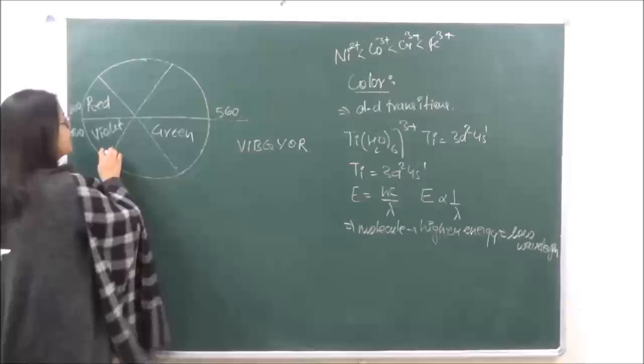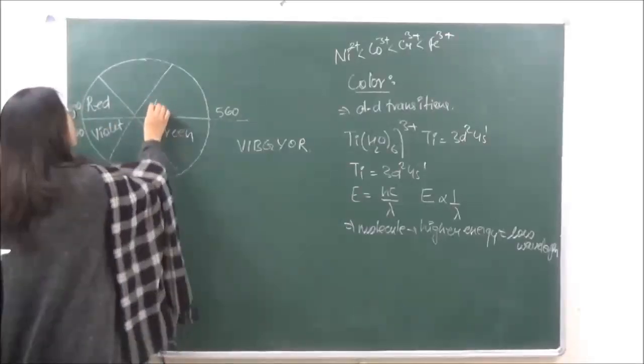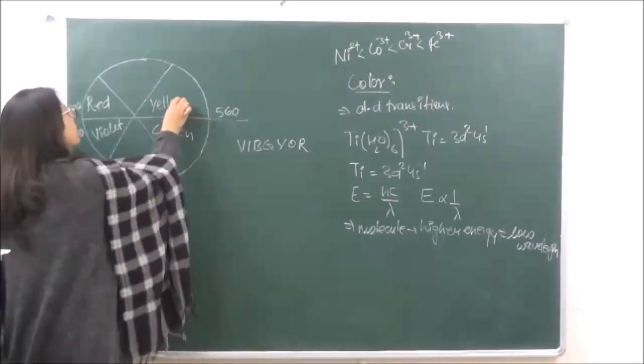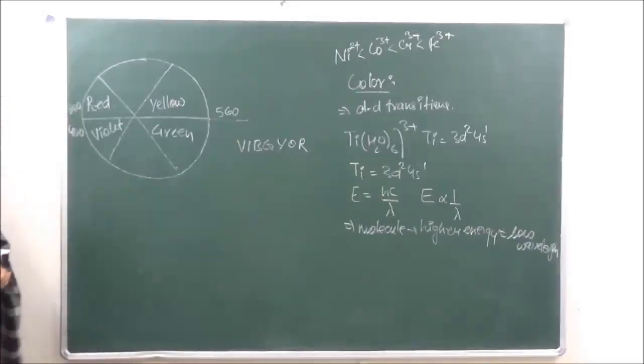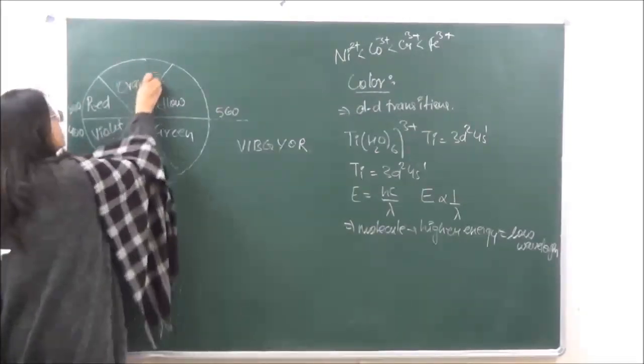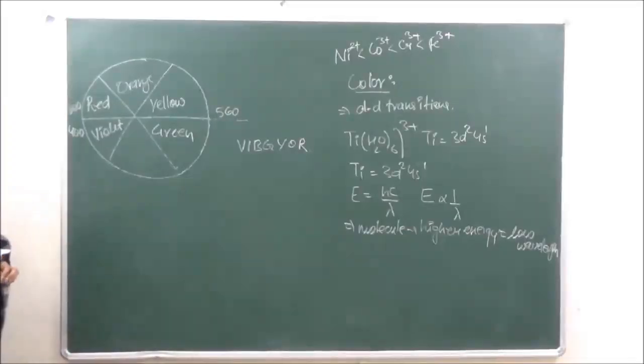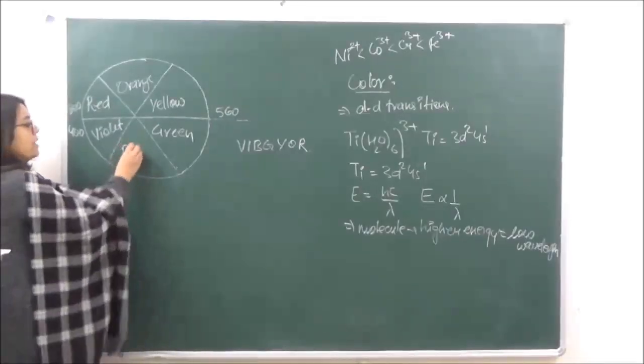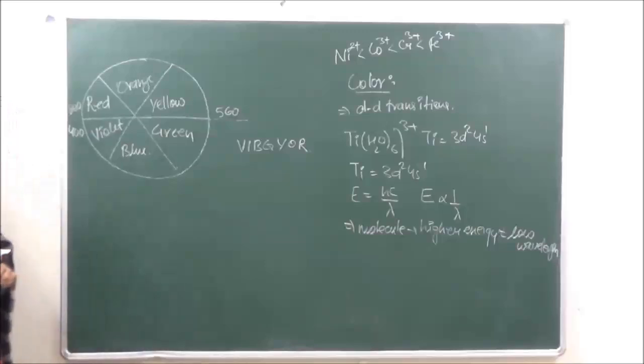If it absorbs violet, it is going to appear yellow. Therefore, violet and yellow are again complementary colors of each other. Similarly, orange, and the complementary color of orange is going to be blue.